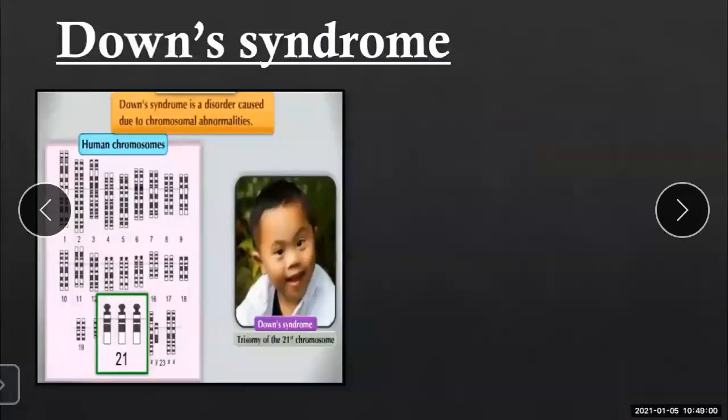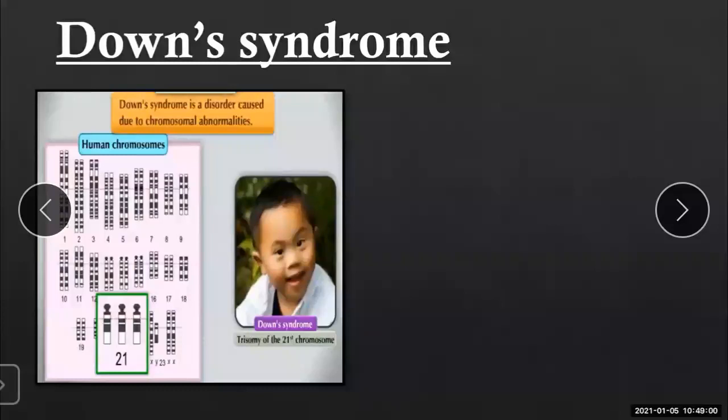What is the structure here? Down syndrome is a disorder caused due to chromosomal abnormalities. Here you can see there is an extra chromosome. Yes or no? Here it is 46 plus 1. That's why it is also called a trisomy of the 21st chromosome. Why is it called Down syndrome? As here the number of chromosomes is extra, meaning 46 plus 1, a trisomy of the 21st chromosome.